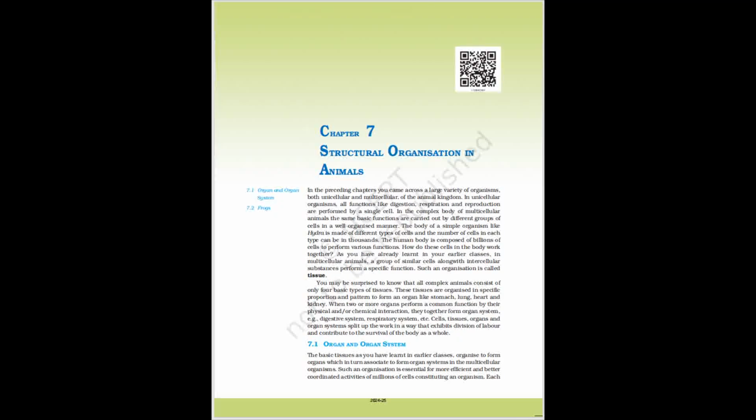There are 10 pairs of cranial nerves arising from the brain. Brain is enclosed in a bony structure called brain box, cranium. The brain is divided into forebrain, midbrain, and hindbrain. Forebrain includes olfactory lobes, paired cerebral hemispheres, and unpaired diencephalon. The midbrain is characterized by a pair of optic lobes. Hindbrain consists of cerebellum and medulla oblongata. The medulla oblongata passes out through the foramen magnum and continues into spinal cord, which is enclosed in the vertebral